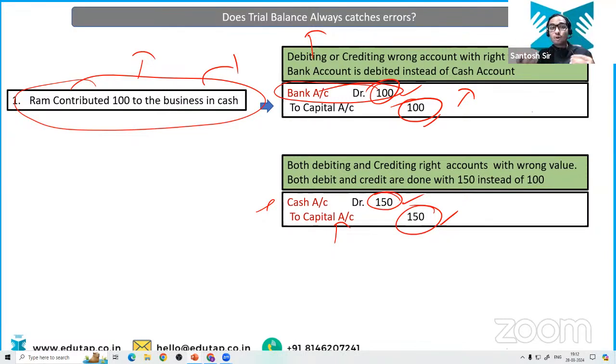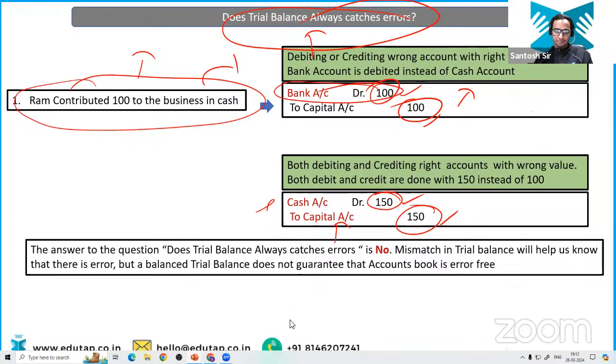Just by looking at the total of debit and credit, you won't be able to catch the error. So the answer of this question is clearly no. Trial balance doesn't always catch errors, isn't it? Right? Okay.